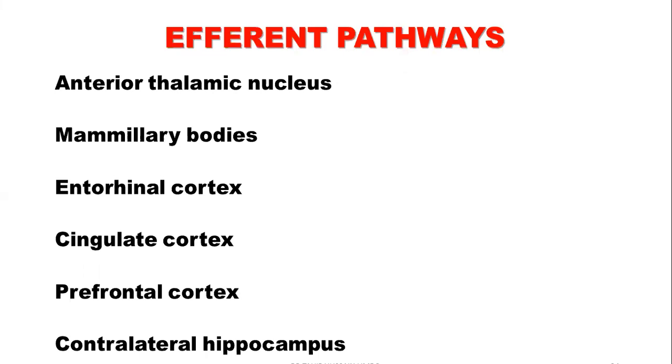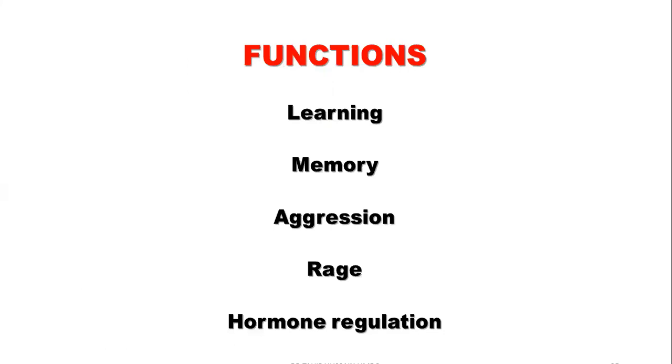And efferent fibers go to anterior thalamic nuclei, mammillary bodies, entorhinal cortex, cingulate cortex, prefrontal cortex, and contralateral hippocampus. Prefrontal cortex is the cortical area concerned with the makeup of personality of an individual.